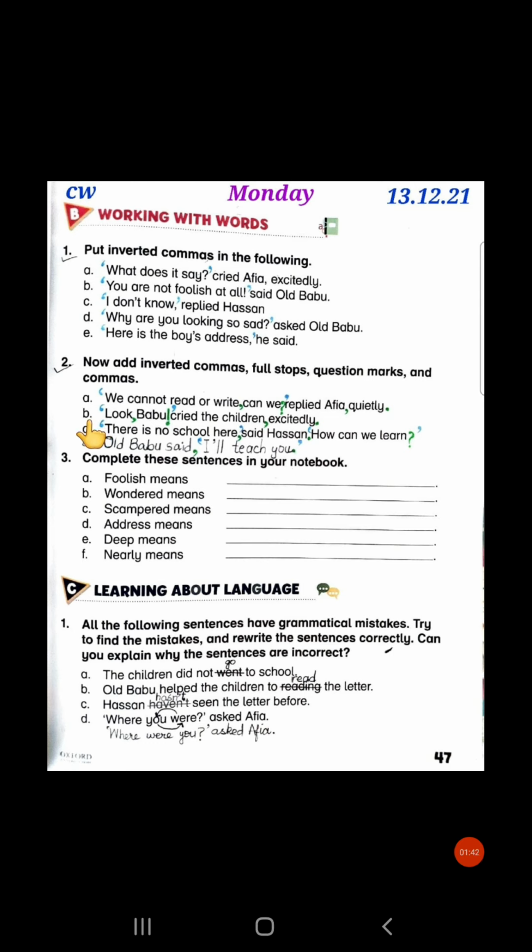Exercise 2, part A: We cannot read or write. Can we? Replied Afia quietly. And what is this, beta? This is a simple negative sentence. We cannot write, because there is "not" in the sentence, so it is a negative sentence. And what is this? Can we? Can we is a small question and it is known as a question tag. If you remember, we did this in unit 1, Dorothy meets the scarecrow.